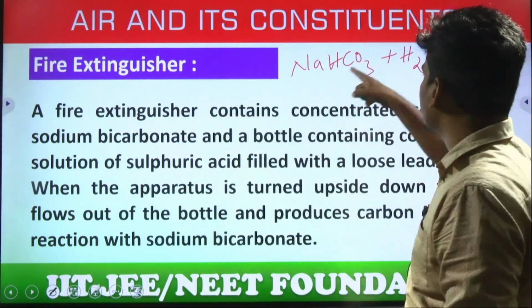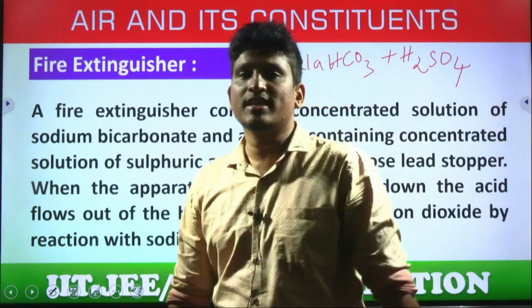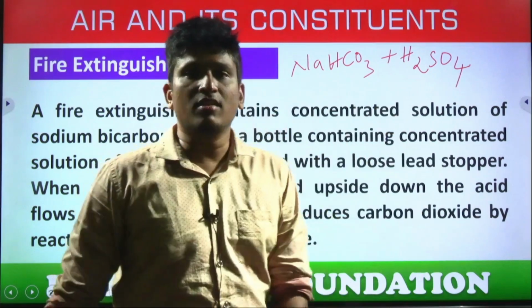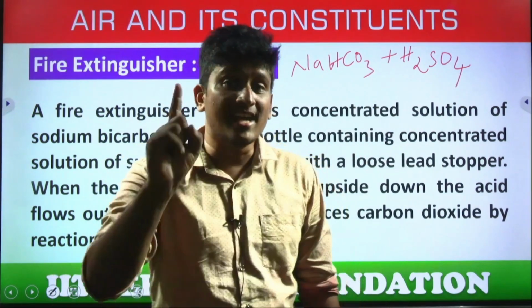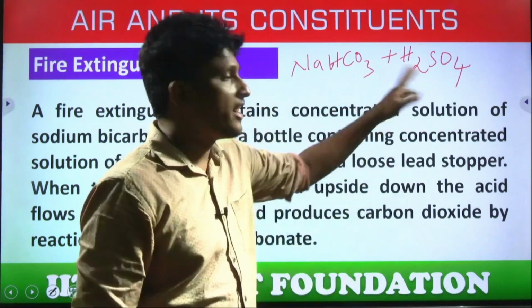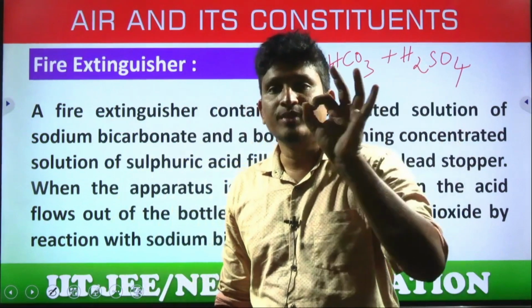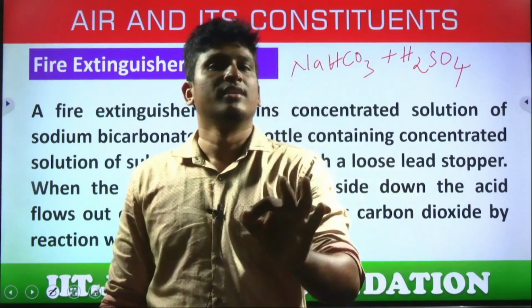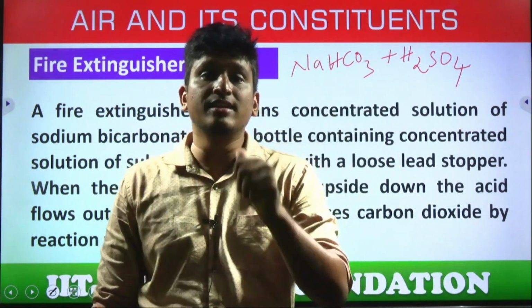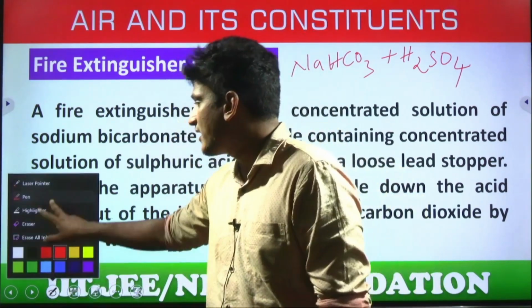That means NaHCO3 plus H2SO4. Guess the products. What is the salt? Sodium sulfate. What is the gas released? Since we have carbonate, carbon dioxide, and H2O is also released. This reaction is used to put off the fire, ultimately for the release of carbon dioxide. Carbon dioxide is the best fire extinguisher.